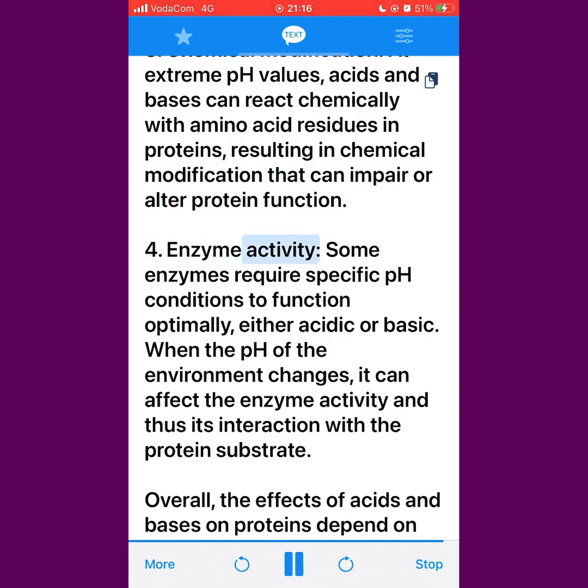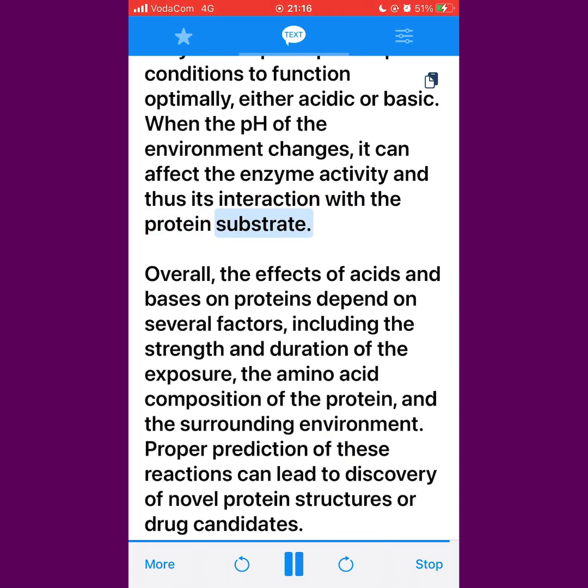4. Enzyme activity. Some enzymes require specific pH conditions to function optimally, either acidic or basic. When the pH of the environment changes, it can affect the enzyme activity and thus its interaction with the protein substrate. Overall, the effects of acids and bases on proteins depend on several factors, including the strength and duration of the exposure, the amino acid composition of the protein, and the surrounding environment. Proper prediction of these reactions can lead to discovery of novel protein structures or drug candidates.